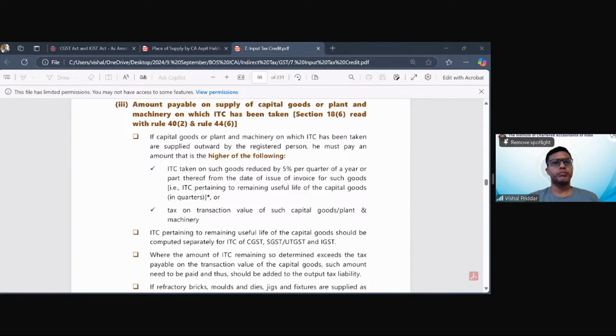Correct. That means the invoice has to be generated by the recipient on or before the time of supply. On should be, because before that he will not know what items are getting supplied. So at the time of supply, he should be able to generate the invoice.